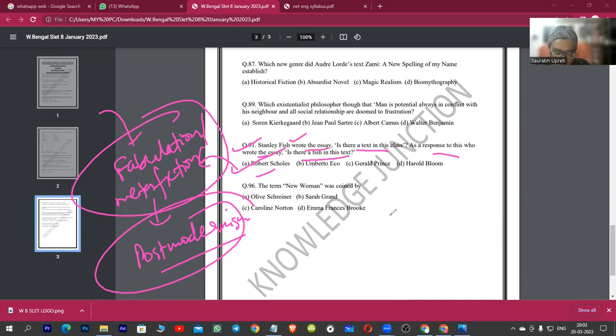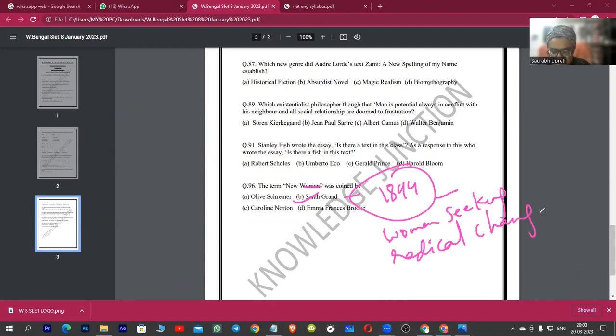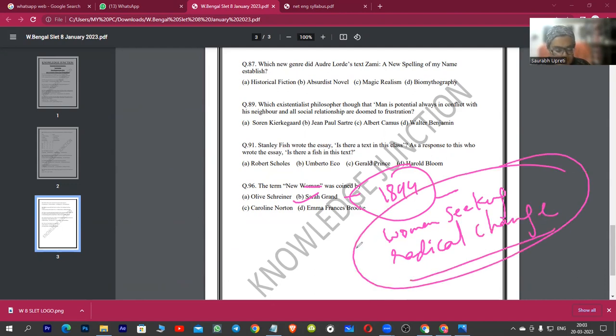Now moving on to the last question, the term new woman. It was coined by Sarah Grand. Yes, the answer is Sarah Grand. She was an Irish woman, and she coined the term in an 1894 article where she was seeking radical changes for women. At that time, it was a late Victorian society, and women were still not out of their traditional, stereotyped images.